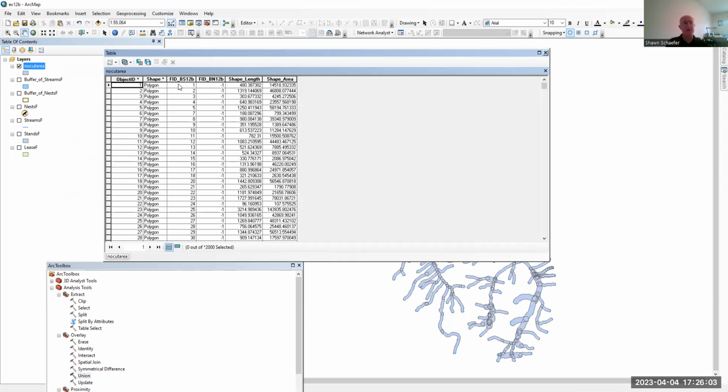But what's interesting is that it has created two new fields where we have the object IDs that were saved from the previous feature classes.